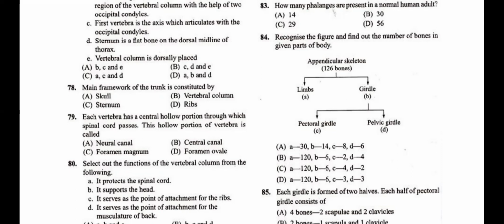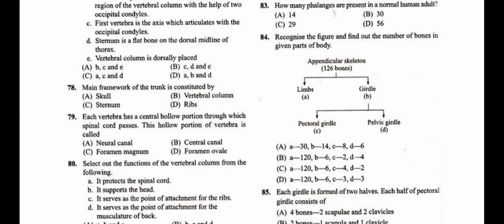So question number 84, they have asked about the appendicular skeleton, a total of 126 bones. In the appendicular skeleton, the limbs consist of 120 bones. The girdles consist of 6 bones. In that, the pectoral girdle constitutes 4 bones, which are 2 scapula and 2 clavicle.